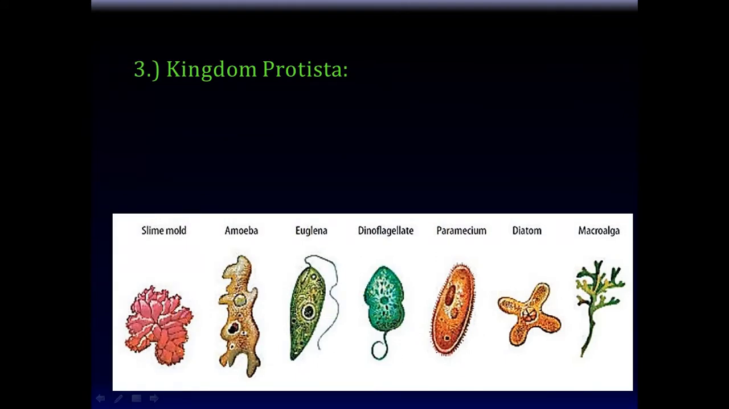So here's kingdom Protista. These are pretty interesting-looking things. Euglena is very popular. Amoeba is a popular protist. You can probably find them in your backyard, and they're everywhere. Slime mold, as you can probably also see around your neighborhood, and you probably didn't know what it was before. But we're going to study these.